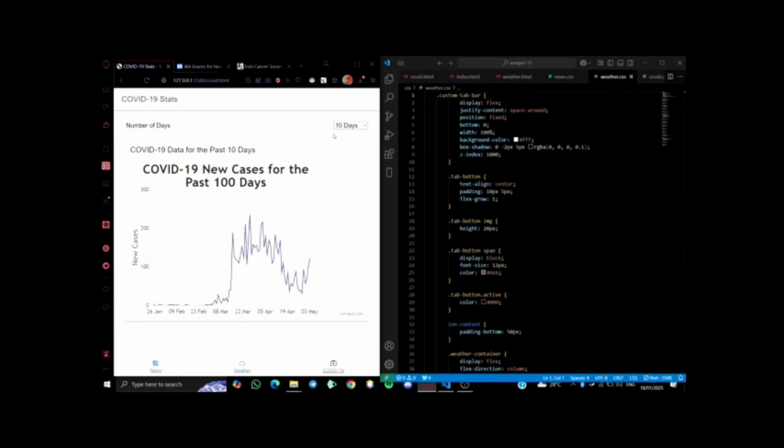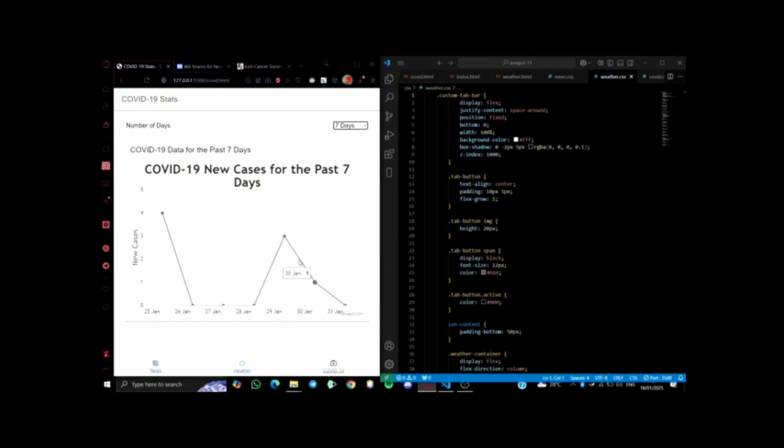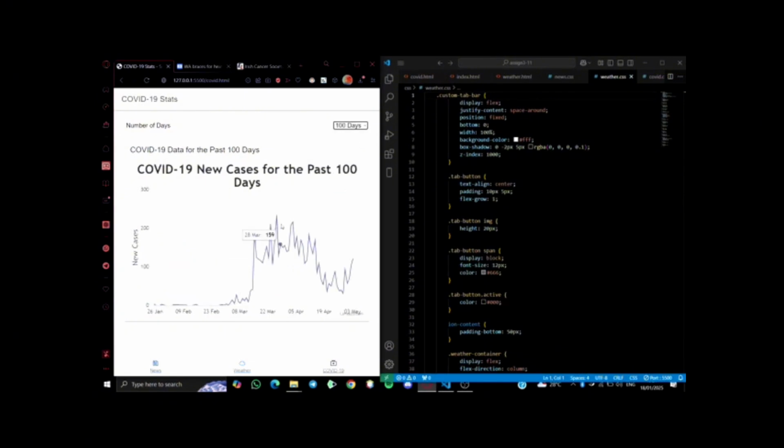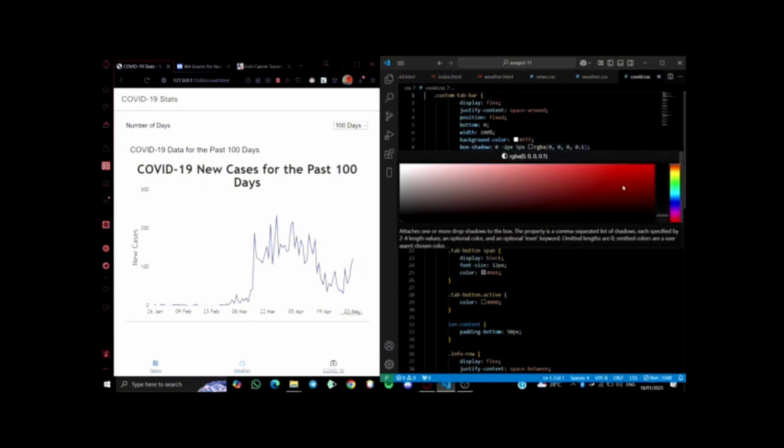In the data you can choose to see every day, and you can choose the last week, the past 10 days, the past 40 days, the past month, and the past 100 days. You can see all the charts about it, and you can choose the days you want to see, and this is the CSS for it.